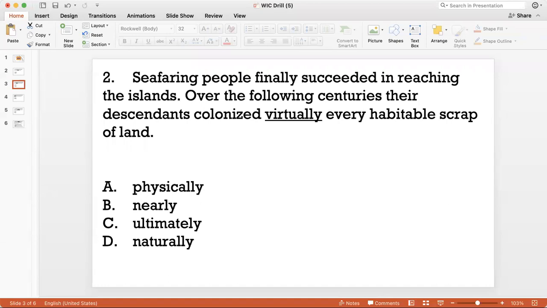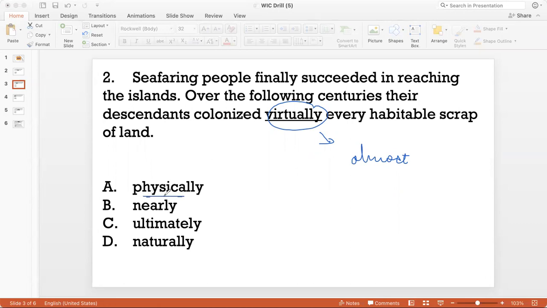And then over the following centuries, their descendants colonized virtually every habitable scrap of land. So when I say virtually, I'm trying to say almost every habitable scrap of land, whatever piece of land that could be inhabited was taken over by these descendants.